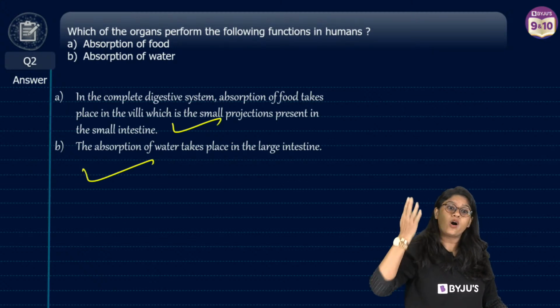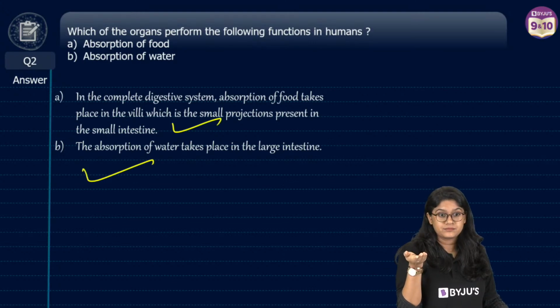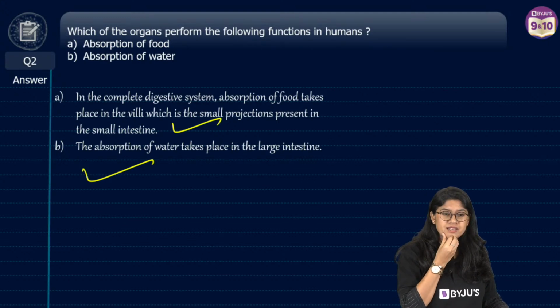No, villi are not the organ, right? Villi are the part in the organ which is the small intestine. Won't there be a kidney, ma'am? Why kidney?